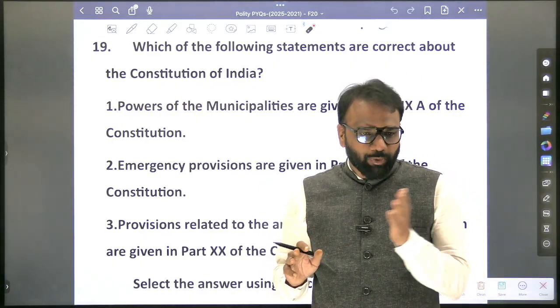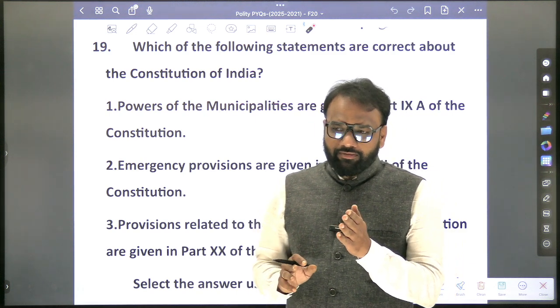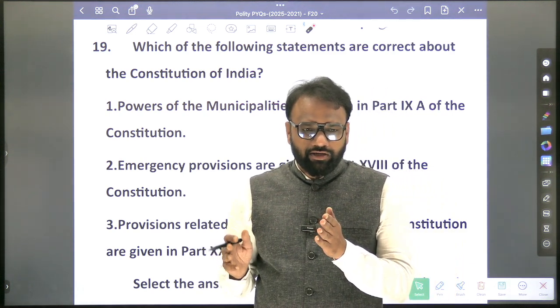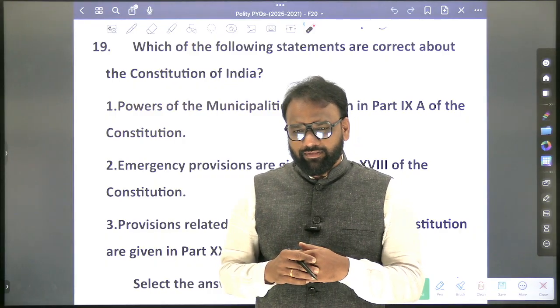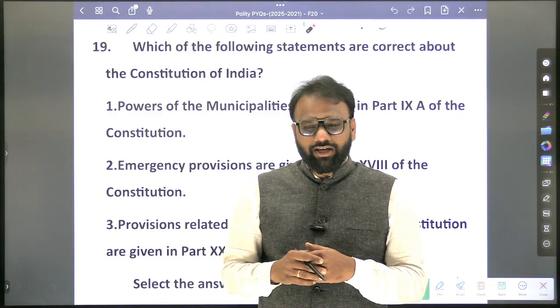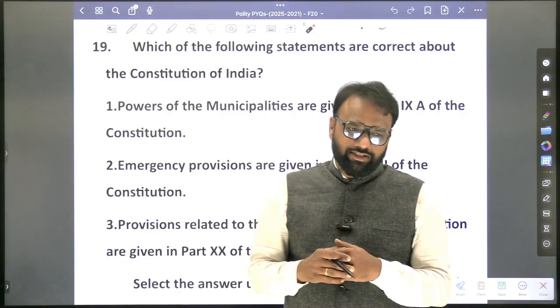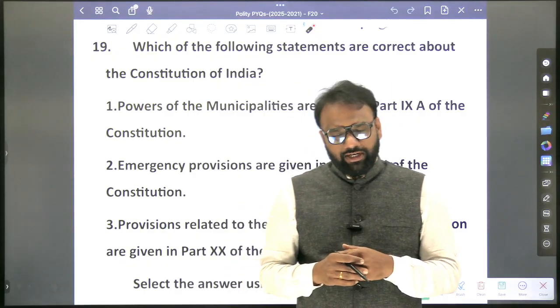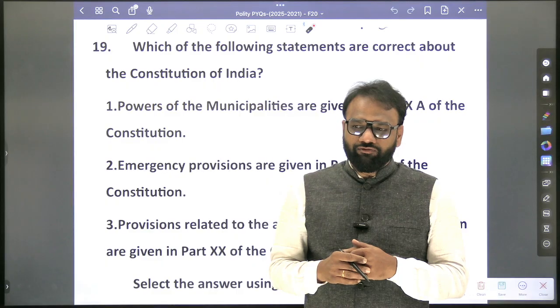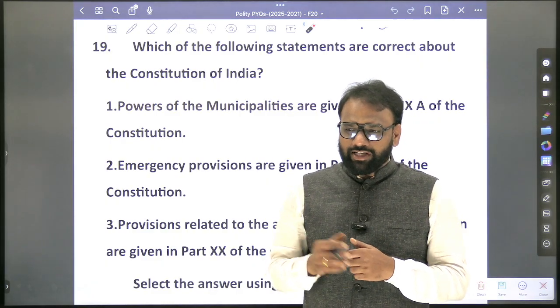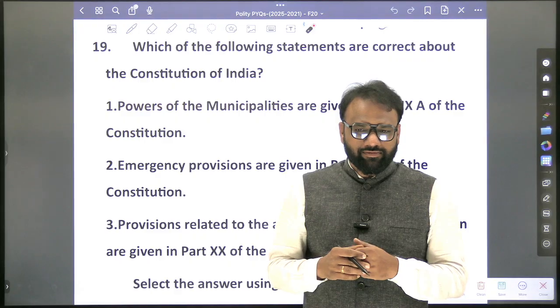We are not expected to prepare all the articles, but at least we are expected to prepare the important parts. Part 1 deals with the Union and its territories. Part 2 deals with citizenship. Part 3 deals with fundamental rights. Which range of articles? 12 to 35. Part 4 deals with DPSP. Next, Part 4A deals with fundamental duties, added through which amendment? 42nd amendment. Next, Part 5.